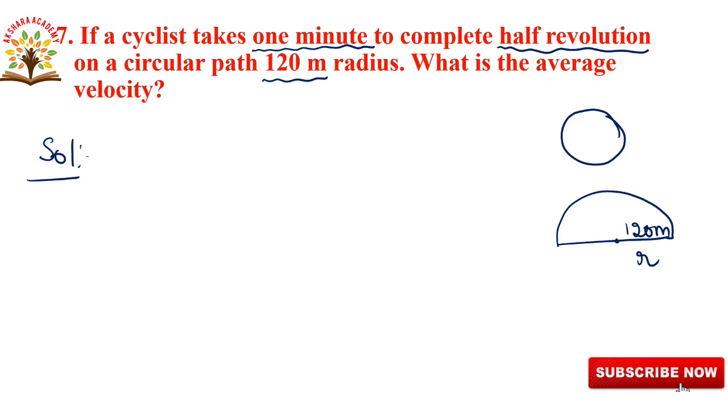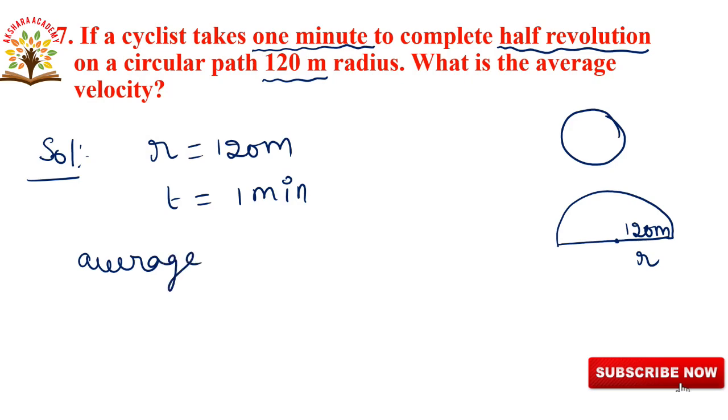Here given r is equal to 120 meters and the time t they have given is 1 minute. Here you have to find the average velocity. So average velocity is equal to total displacement by total time taken.